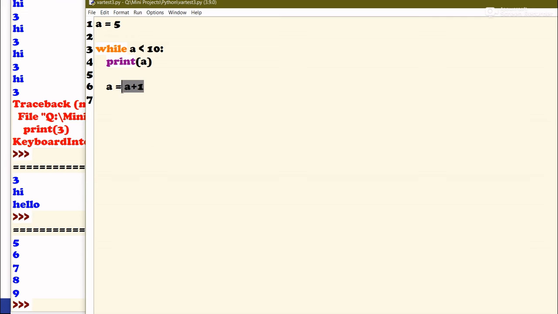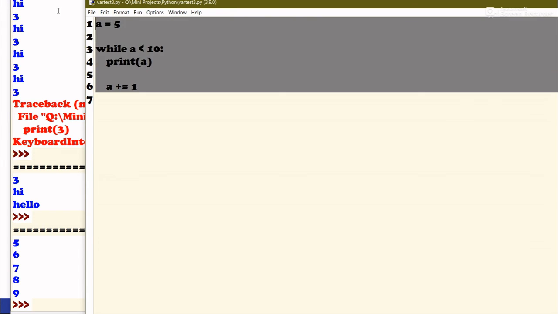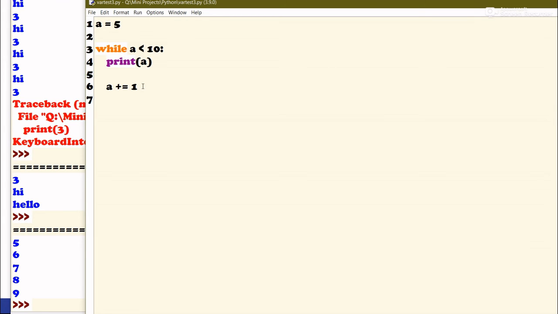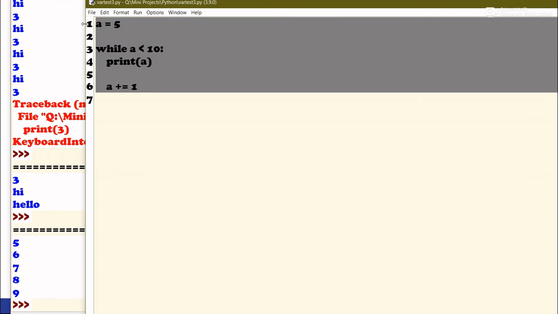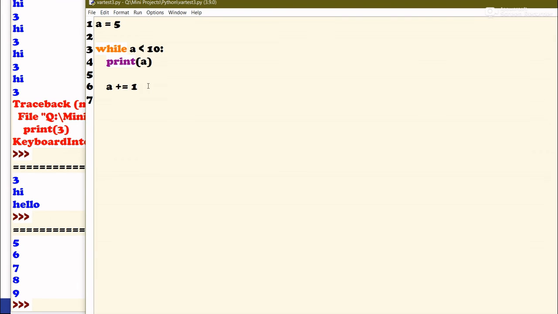And by the way, we can use a shorthand operator for doing the same thing. This will be a plus equals 1. This will perform the same thing as the old thing that we were doing, like this: a is equal to a plus 1. So instead of writing that, we can write this as well. And you should write this one if you are trying to increment the value of any variable.